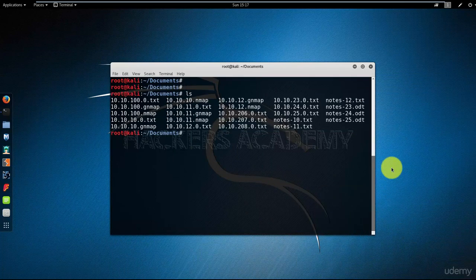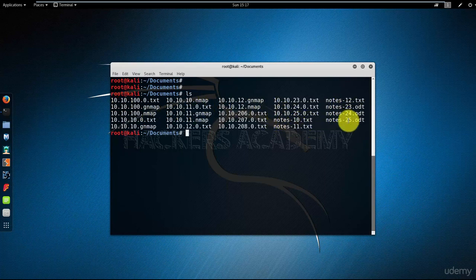I've created a number of files that we very commonly see when we're doing ethical hacking engagements. Feel free to download these files, or you can create them yourself. These files are empty, they're just created for the purpose of this exercise. What we're looking at here is a number of files that correspond to different network ranges and network addresses. So the assumption is that I've been doing an ethical hack for a company, and I generated throughout my assessment a number of files from Nmap and a number of text files that I've written notes into. As you can see, we have different names and different extensions to these files.